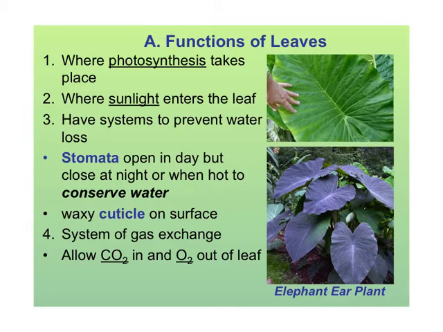Some plants have a waxy cuticle on the surface, so when you feel them, you can feel that wax, and that wax helps to keep the water inside. The stomata also help gas exchange, so they allow the carbon dioxide in and the oxygen, which is the waste, out of the leaf. And we, as humans, use the plant's waste for us to breathe in, just as we have carbon dioxide that we breathe out that the plant needs for photosynthesis.